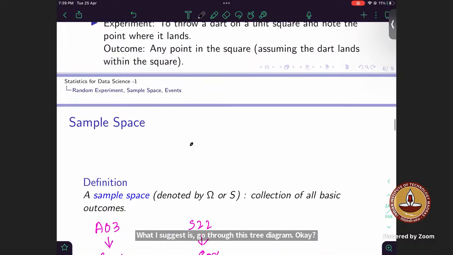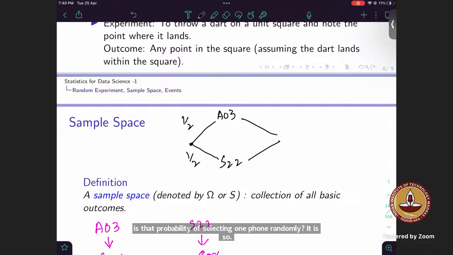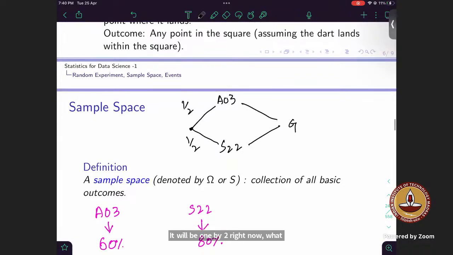Now I have two phones: one is the A03 and the second is the S22. What is the probability of selecting one phone randomly? It will be 1/2, right? Now, what is the probability it will have good battery life? For the A03 it is 0.6, and it will be 0.8 for the S22. What does this branch correspond to?